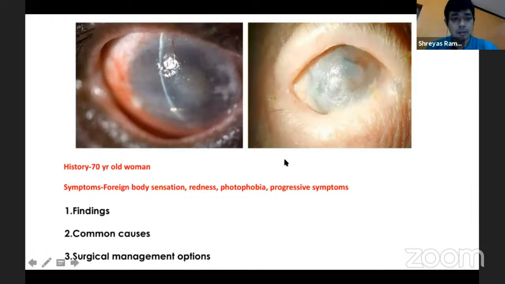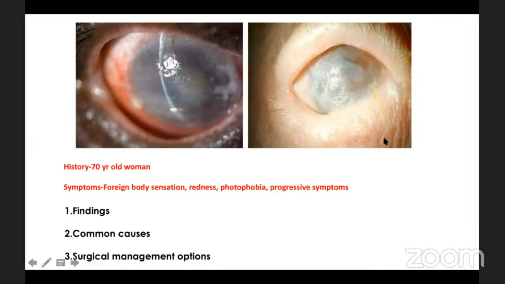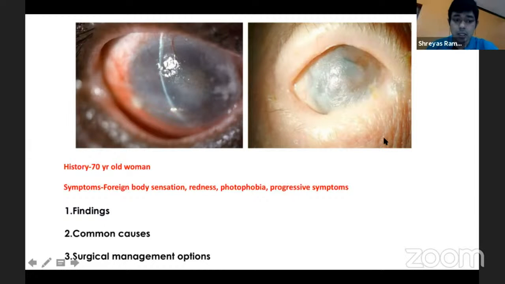So this picture, especially the one on your right, is more classical. Elderly woman, a foreign body sensation, redness, photophobia, presence of symblepharon, a very dry looking lusterless surface, keratinization. Stevens-Johnson. 70-year-old woman, I've not said acute, chronically progressing.